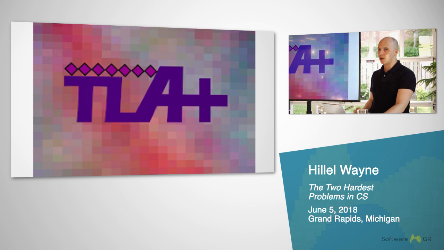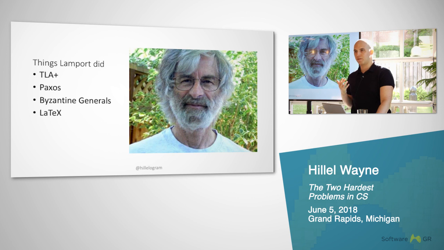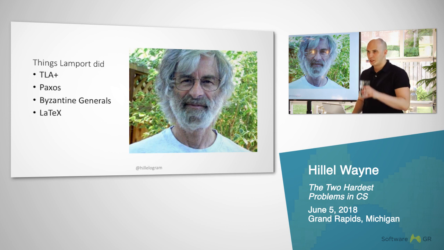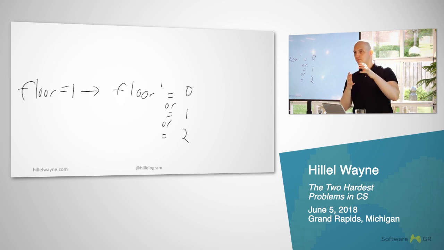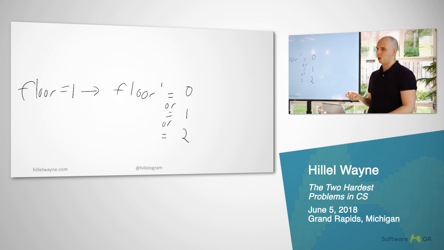This is called TLA Plus, the temporal logic of actions. This was invented by Leslie Lamport, who is fundamental to both the fields of distributed systems, formal logic, and LaTeX. He invented LaTeX. And his idea was that we can specify blueprints of code instead of code itself. For example, if I had an elevator, I could say that it may go up one floor, it may stay at the same floor, it may go down a floor. Essentially, all possible evolutions from every possible state are embedded in the system. Then we can look at that as a holistic set of timelines and see if any of them match our expectations. Did that make sense to anybody?